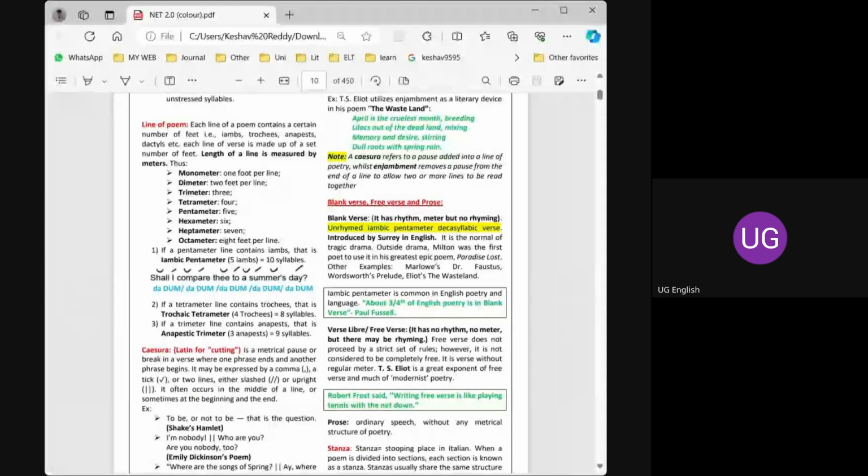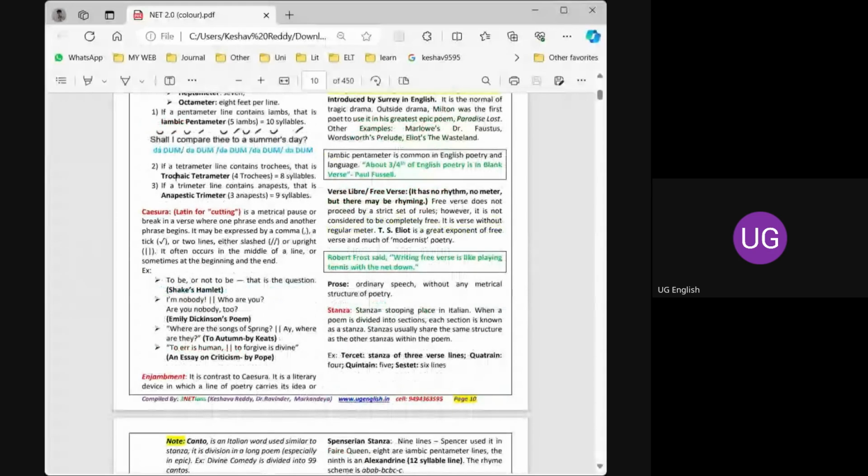Now we will go into two important aspects of a poem: the style of writing. There are two important ways in which the poet arranges a line. For example, Caesura. Caesura, in Latin, means cutting. Simple. The Latin meaning of this word is cutting. And there is another type of arrangement of words in a line, enjambment. So what is the difference between Caesura and enjambment? Frequently we get a question on these terms.